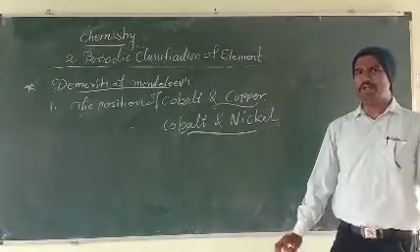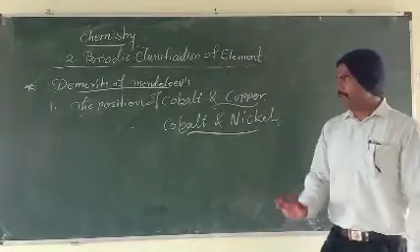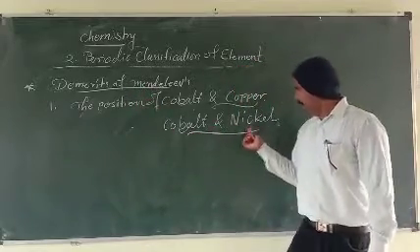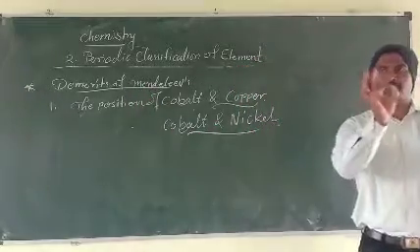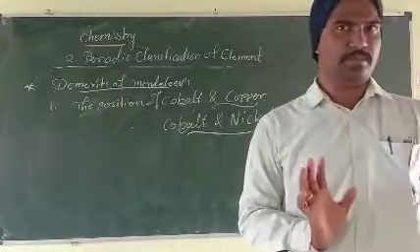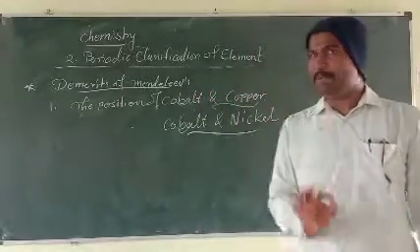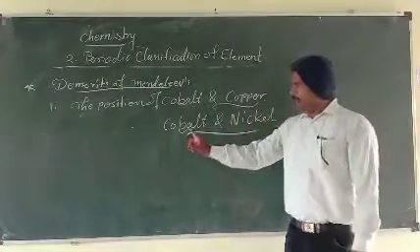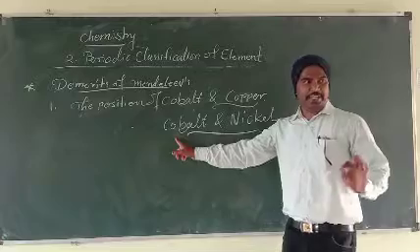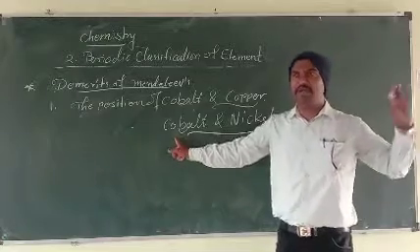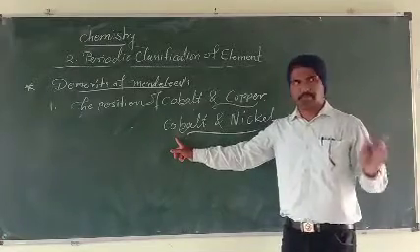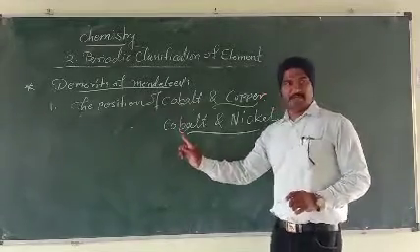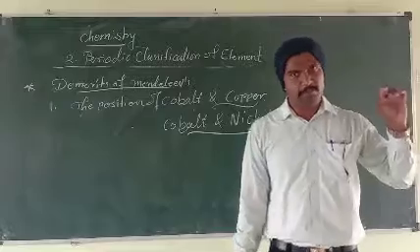What is the main important point? First of all, cobalt and nickel have the same mass number. But according to Mendeleev's theory, the periodic table is arranged in increasing order of atomic masses. This is the main important thing: the periodic table is arranged by the increasing order of the atomic masses.